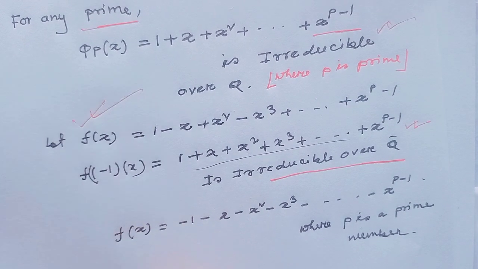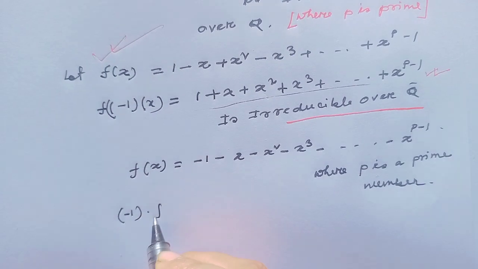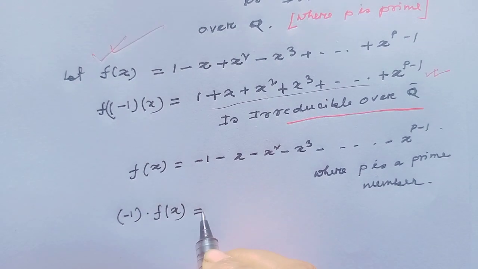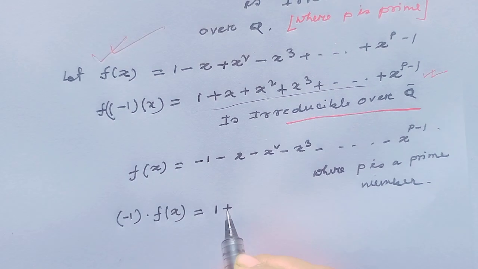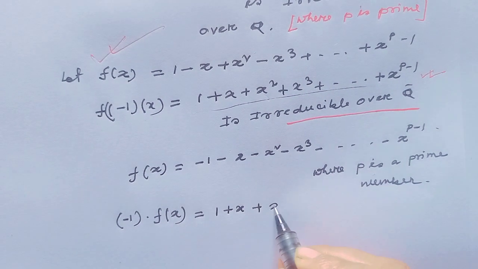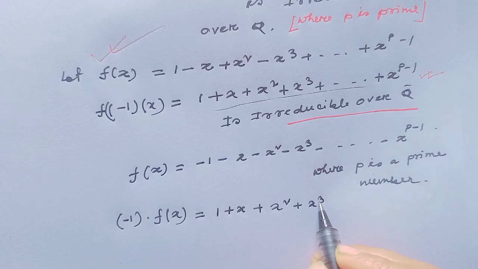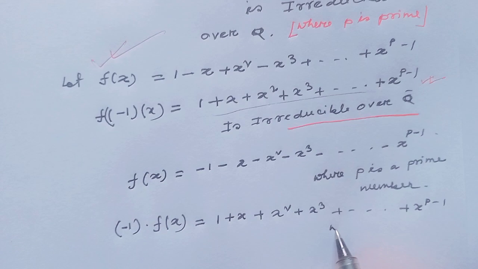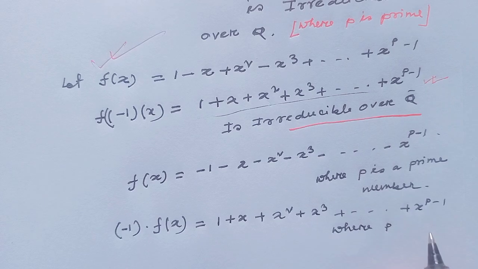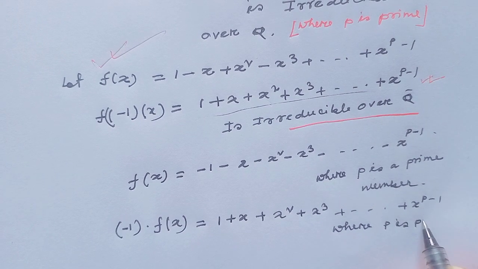Then -1 times f(x) equals 1 + x² + x³ + ... + x^(p-1), where p is a prime number.